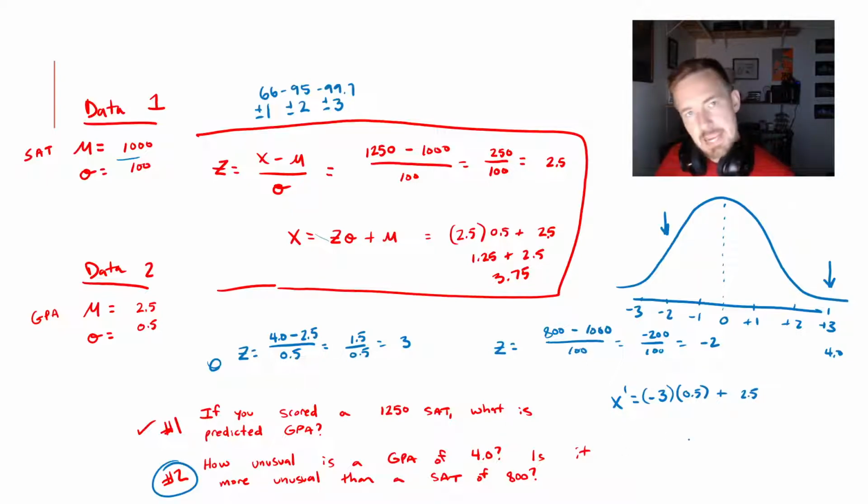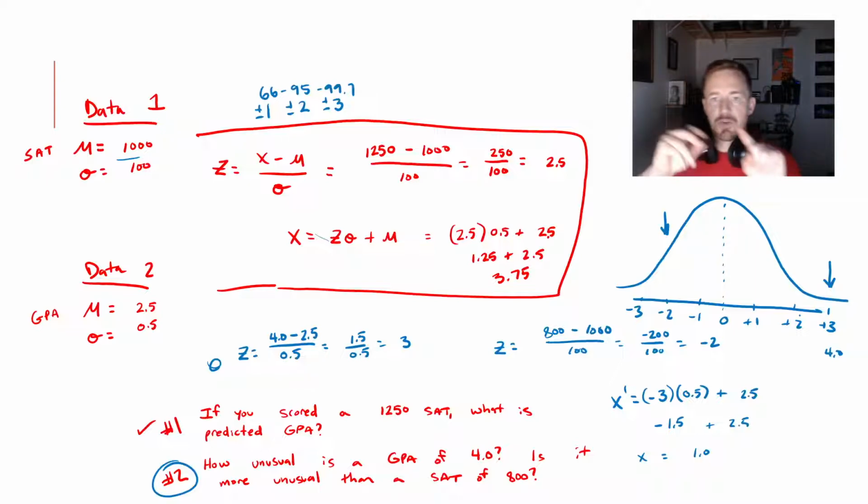So if I'm working with negative scores, it is a little bit different because, as you can see, negative 3 times 0.5 is going to be negative 1.5, and I'm going to add that to 2.5, which is going to give me 1.0. So what is a value as extreme as a GPA of 4.0? A GPA of 1.0. They're equally unlikely. They're just in different directions. I think that's pretty much it.